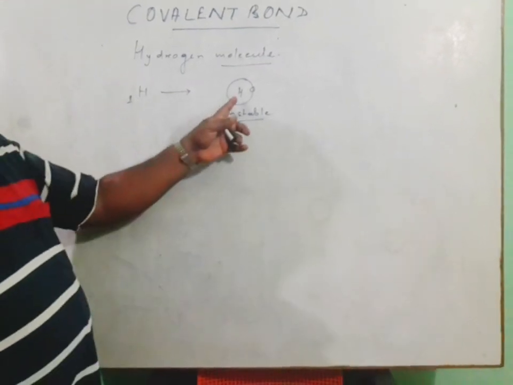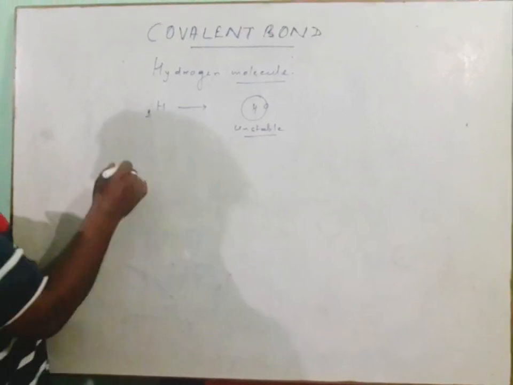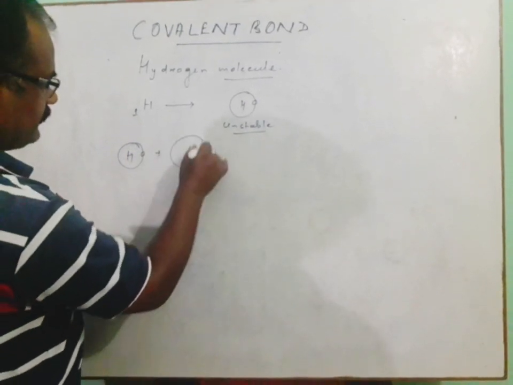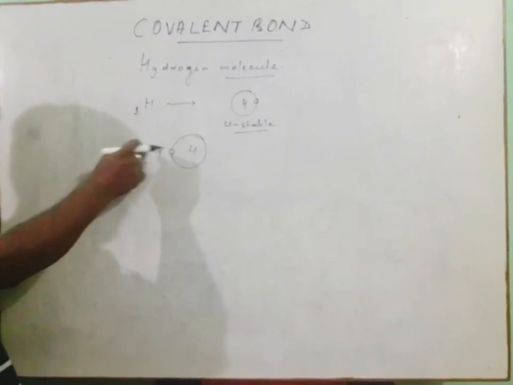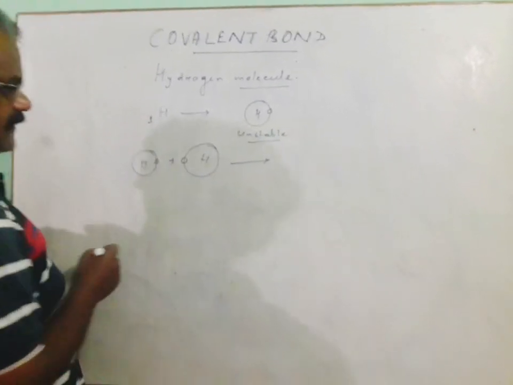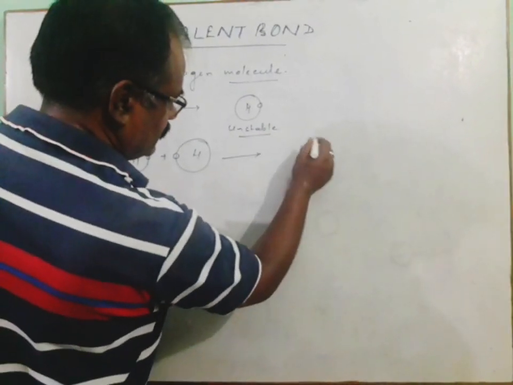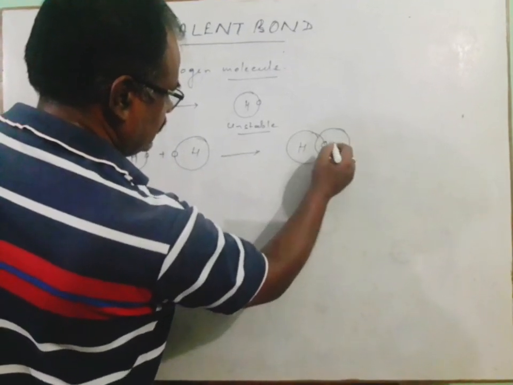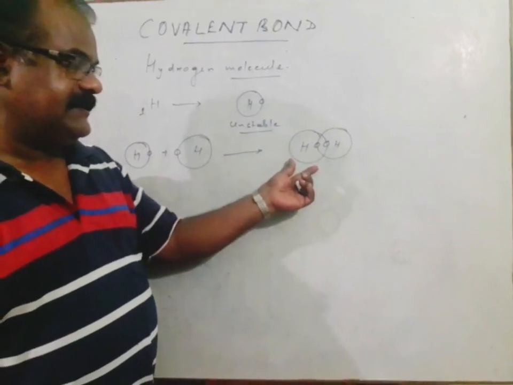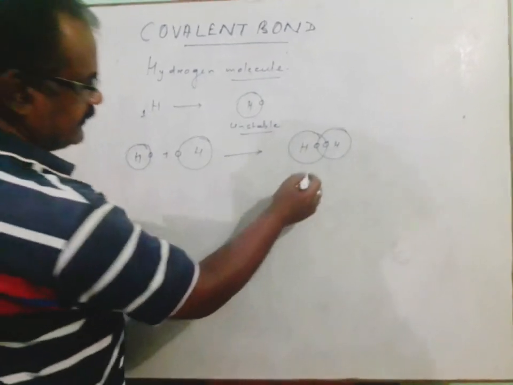So this hydrogen atom requires 2 electrons to be stable. Therefore, when one hydrogen atom combines with another hydrogen atom, each containing 1 electron, these 2 electrons are shared. As a result, each hydrogen has an equal share in this pair of electrons.